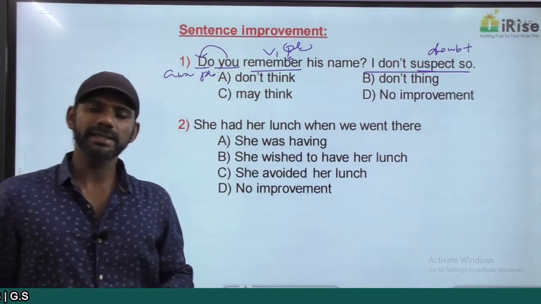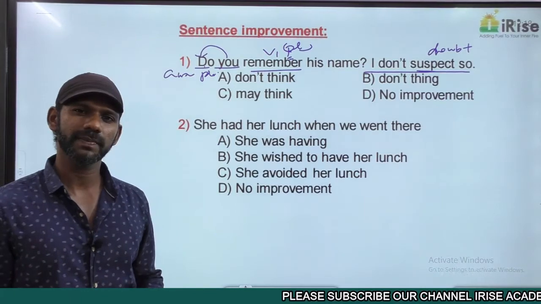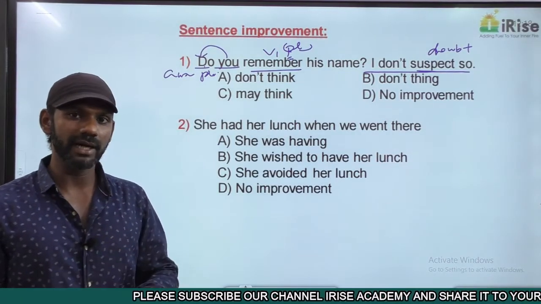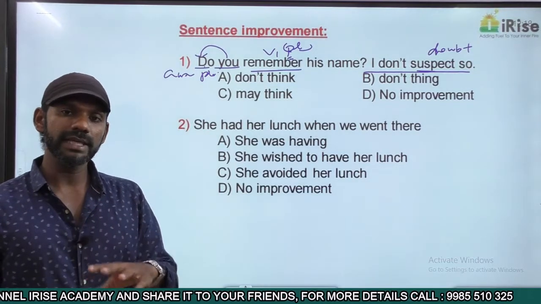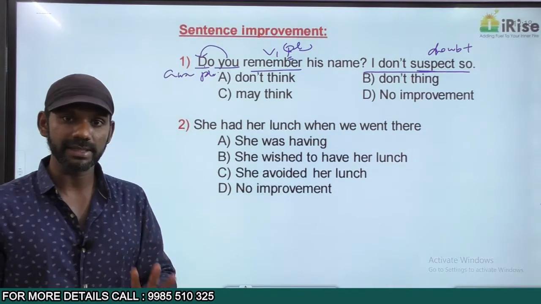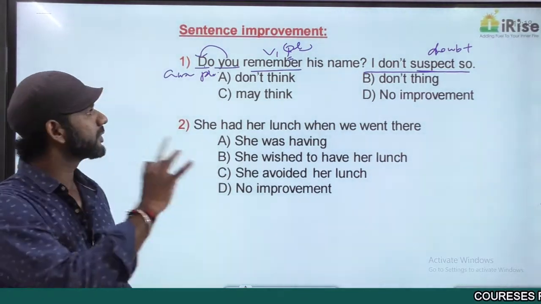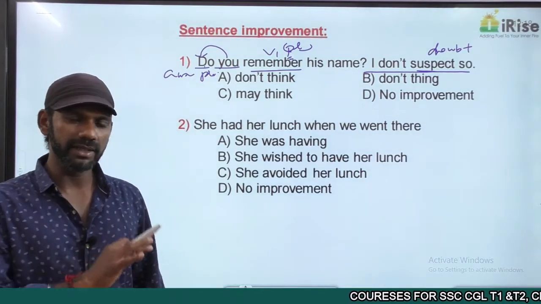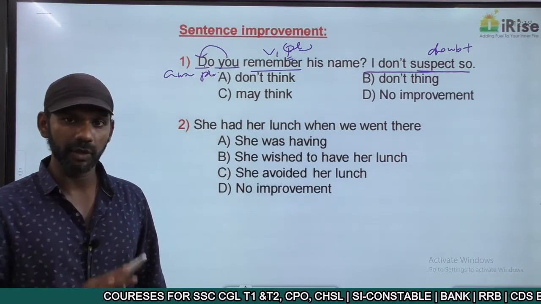Do you remember his name means, do I have a doubt or don't I have a doubt? If I don't have a doubt, I will never ask you, do you remember his name? Only if I have a doubt, I'll ask you, do you remember his name? I don't suspect so. So it is very clear from the first part that I have a doubt whether you remember his name or not.